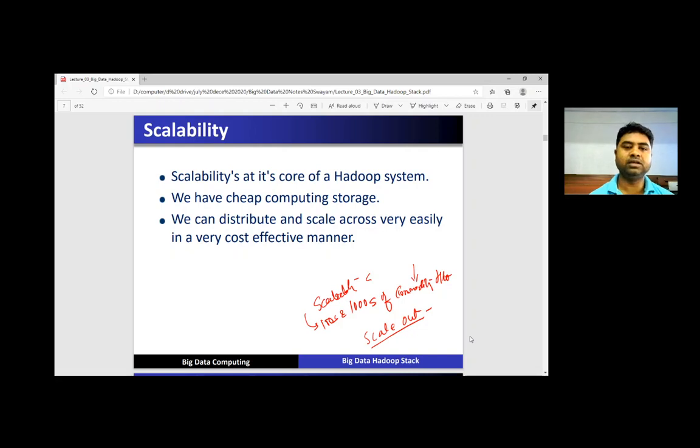So scalability is at the core of the Hadoop system. Initially we studied that we are performing computations or storing the data on cheap hardware, or commodity hardware, so we have cheap computing storage. And third, we can distribute and scale across very easily in a very cost effective manner.